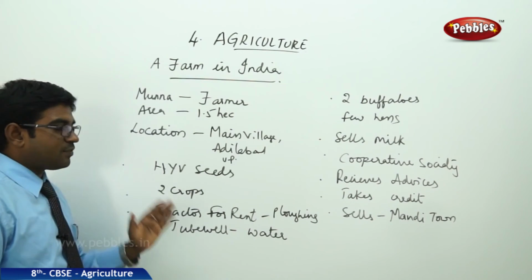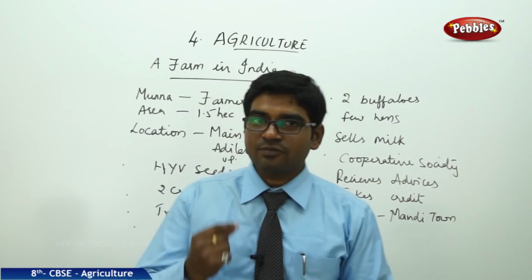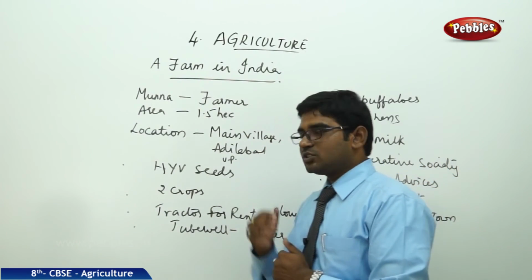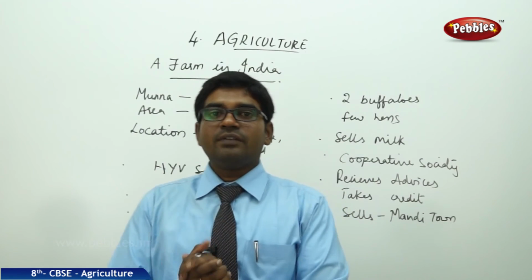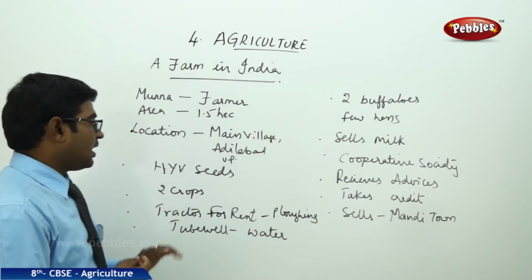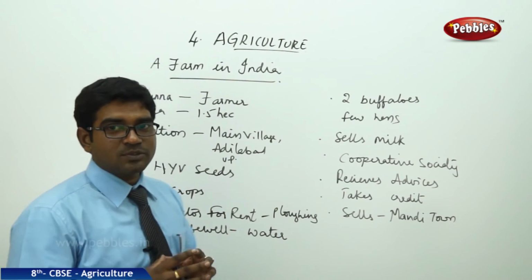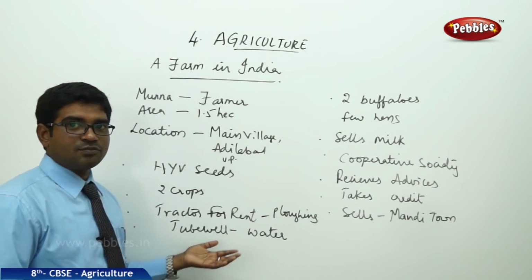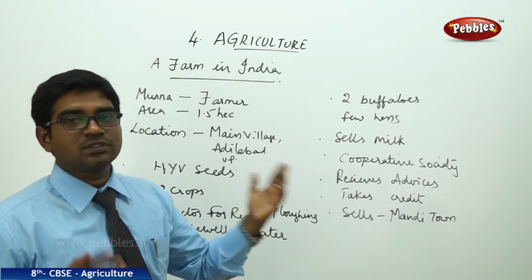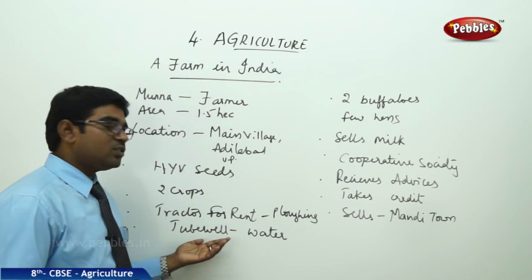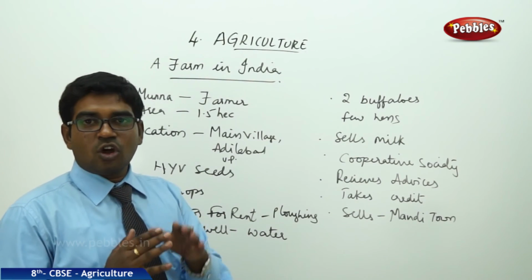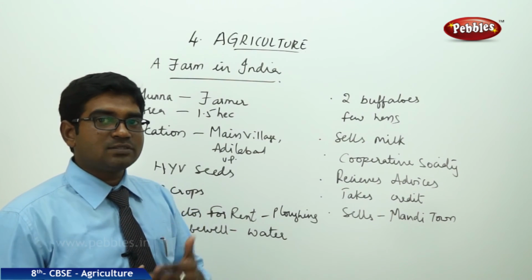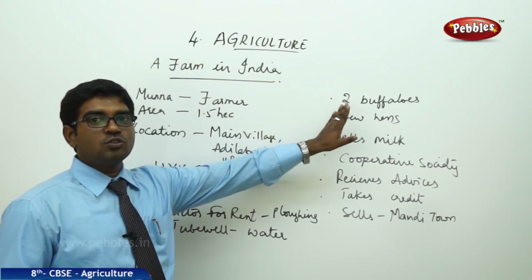So Munna is a farmer who owns just 1.5 acres of land, and he is in the Uttar Pradesh state, which is a northern state. He uses high yielding variety seeds and he cultivates 2 crops in his field per year. He uses a tractor on rent for plowing his field, and he supplies water to his field, not depending on the rainfall. He has his own tube well through which he gets the water.